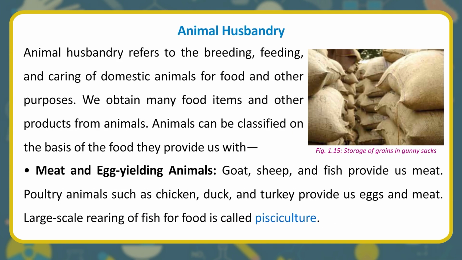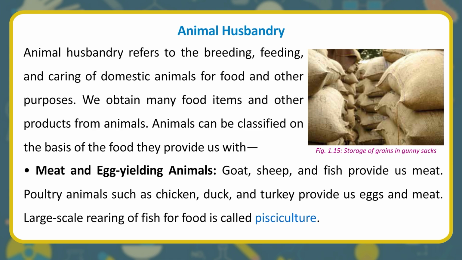Animal husbandry. Animal husbandry refers to the breeding, feeding, and caring of domestic animals for food and other purposes. We obtain many food items and other products from animals. Animals can be classified on the basis of the food they provide us with.